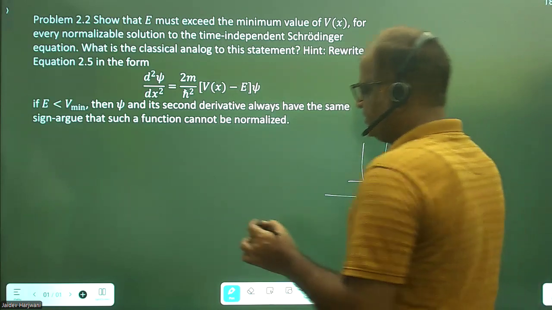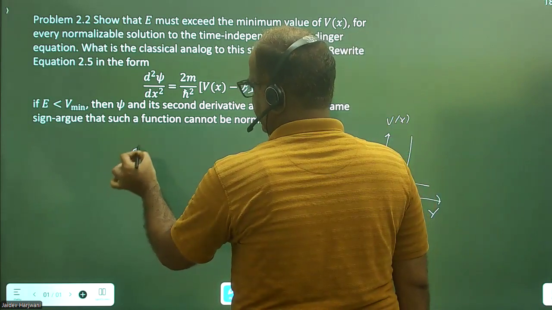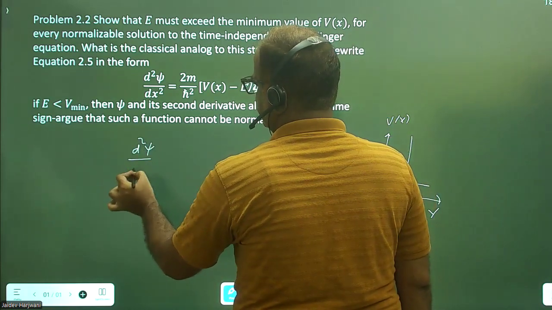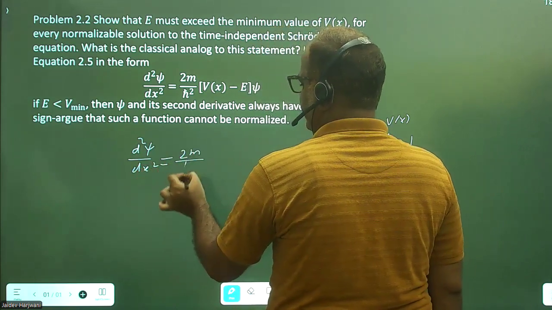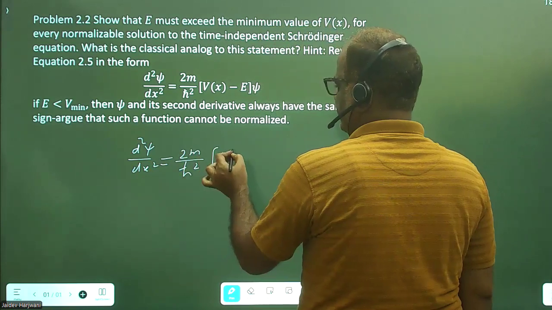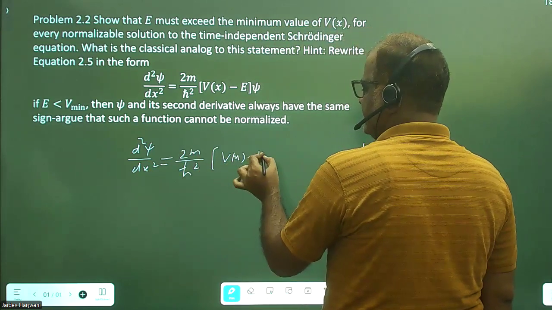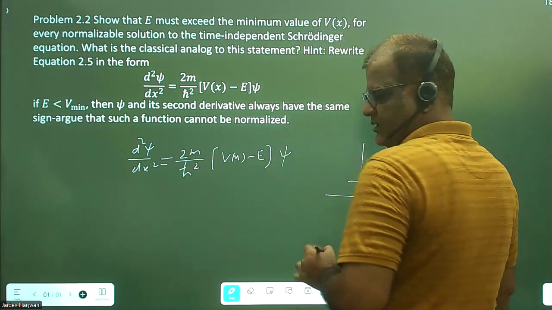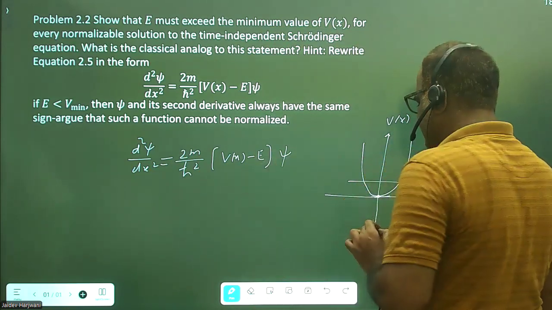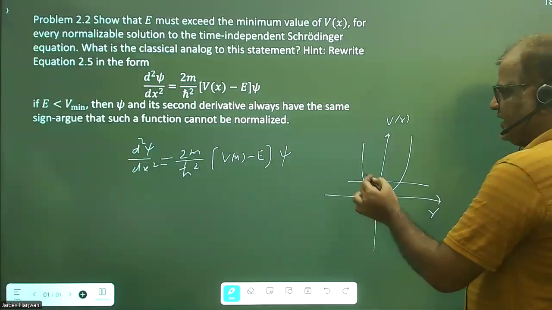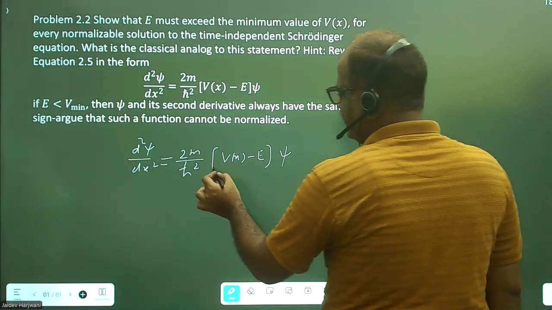So for example, let's say you have the Schrodinger equation d2 psi upon dx square equal to 2m upon h cut square times (V(x) minus E) psi. Now, if I say that V(x) is always greater than E, my E is less than V(x) always, then what will happen?